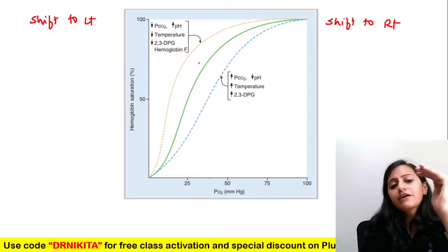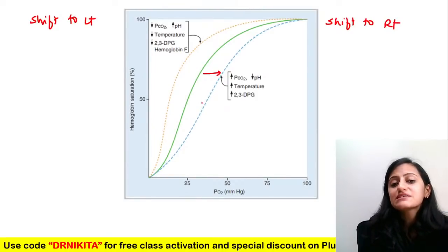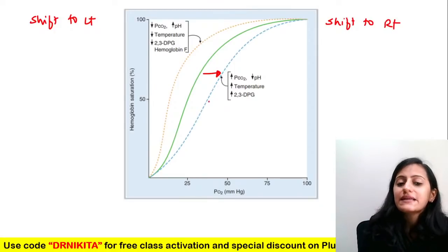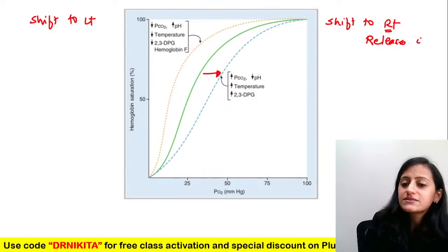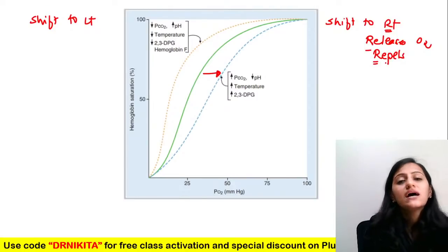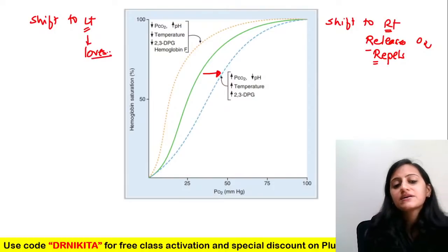If the oxygen hemoglobin dissociation curve is shifting to the right, what is happening? The easy trick to remember is right releases the oxygen. It repels or releases the oxygen. R for R. L means it loves the oxygen.